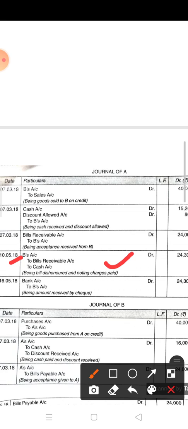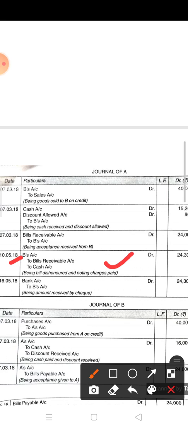First of all, noting charges have to be paid by the drawer, and after that when the bill amount is received, the drawer has to receive the noting charges also.